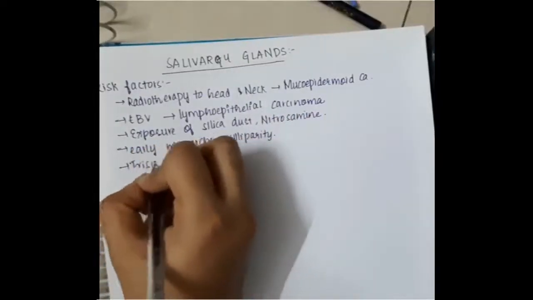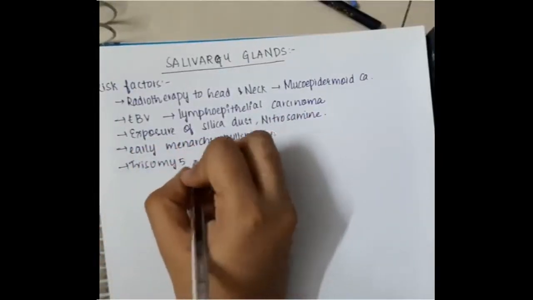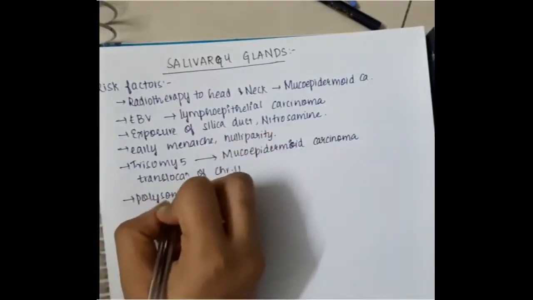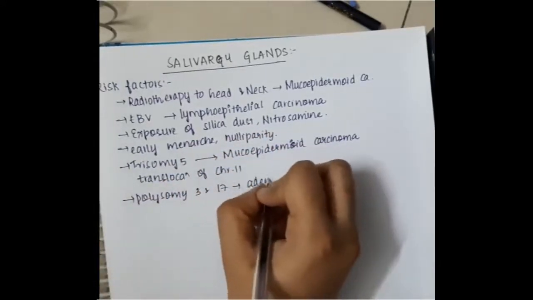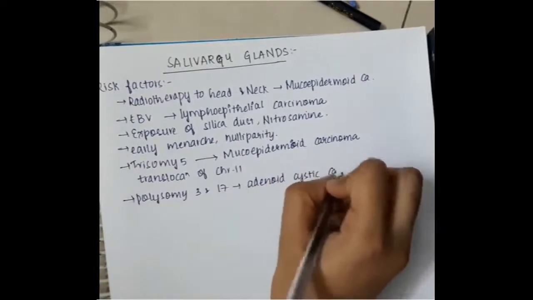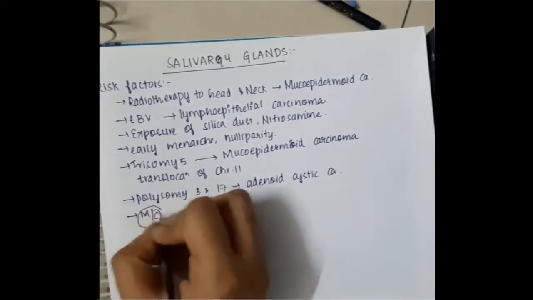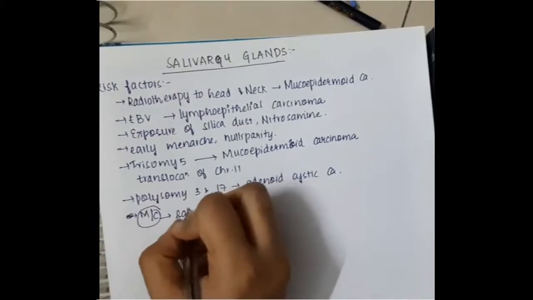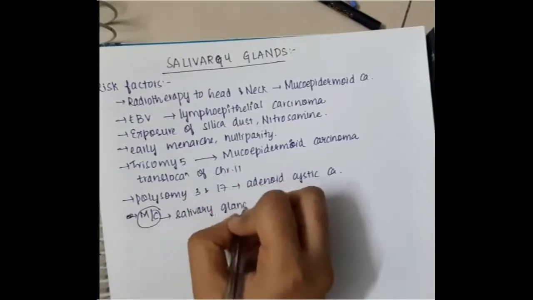Then we have trisomy 5, which is associated with mucoepidermoid carcinoma. Translocation of chromosome 11 is also seen. Polysomy 3 and 17 are associated with adenoid cystic carcinoma.